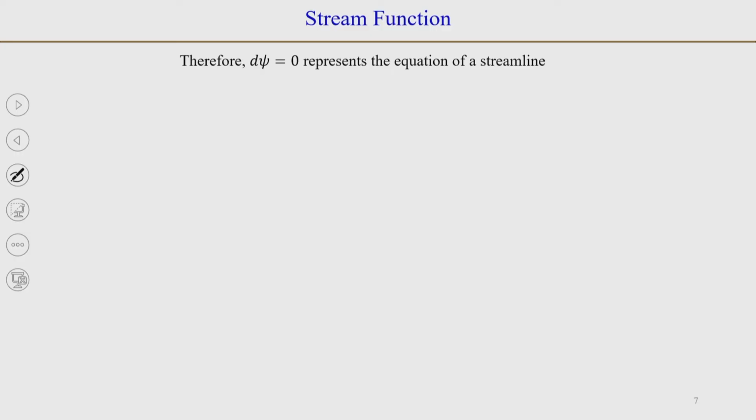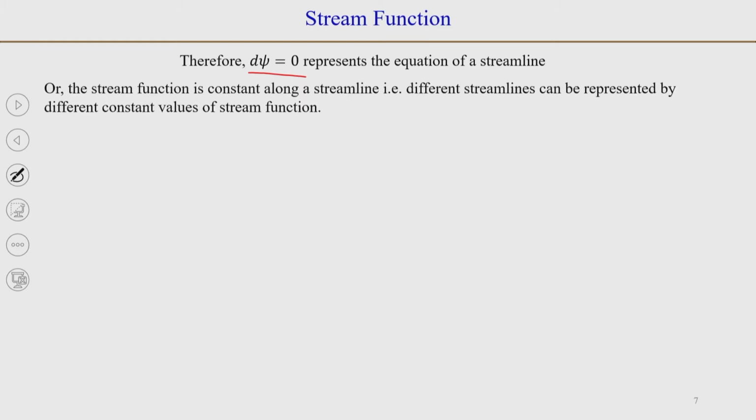So, we now know a bit more about streamlines, in that we can represent streamlines as the lines of constant value of stream function, because that is what d psi is equal to 0 means, that psi is equal to constant. So, streamlines are basically lines of constant stream function or iso stream function values.